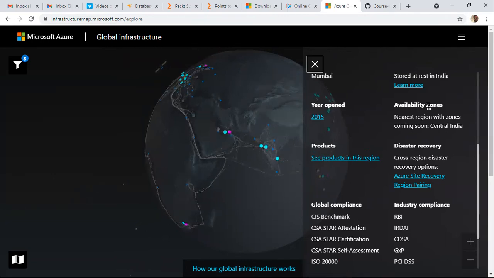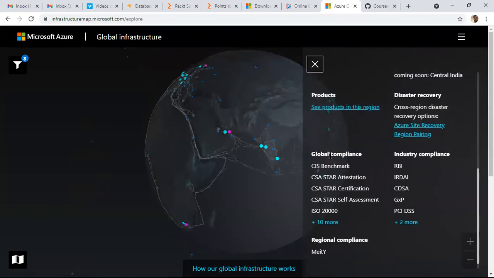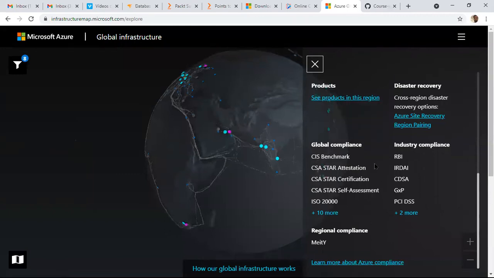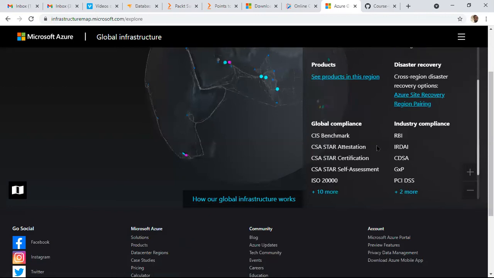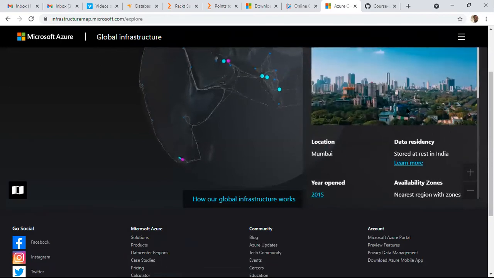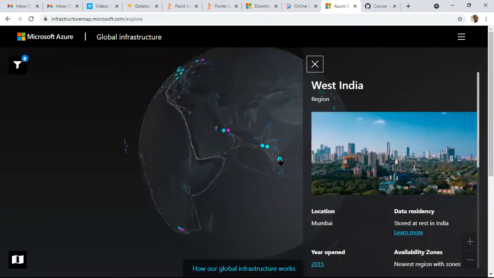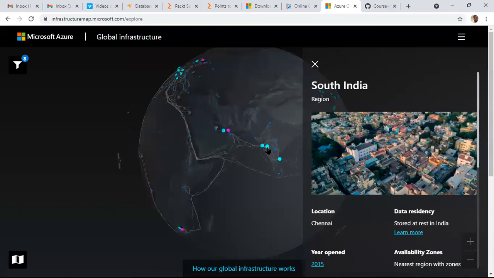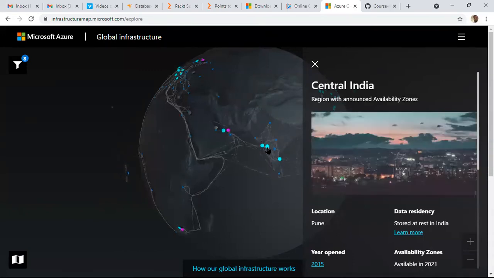So basically remember, an availability zone is like a data center. Okay, a separate physical data center is an availability zone. What products are available in this zone? They are there very clearly. Global compliances, they are following here. We can see the complete infrastructure elements by clicking here. This is our Chennai region. This is Pune region. 3 regions are there here.